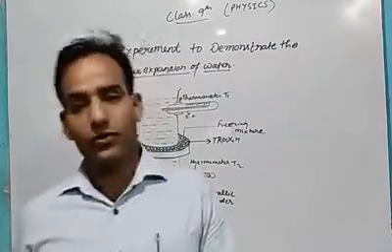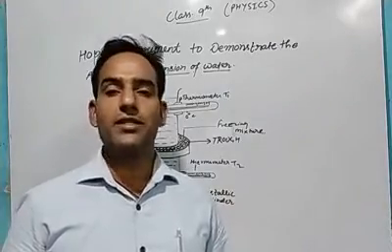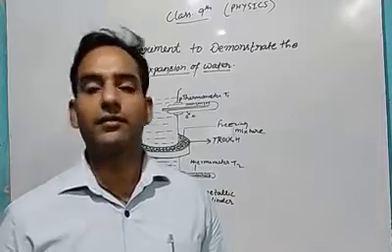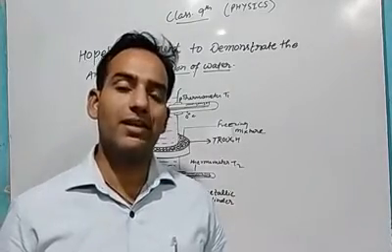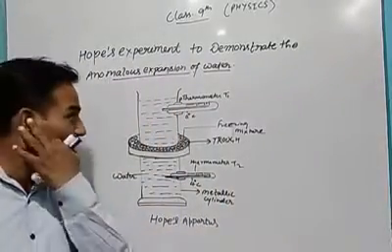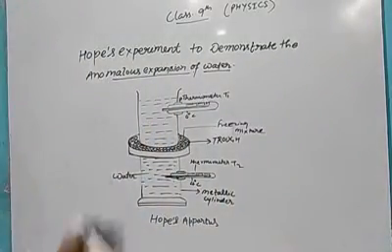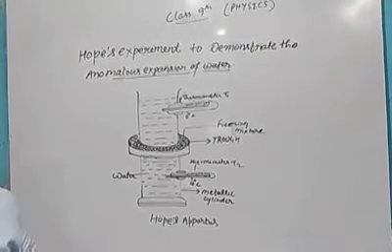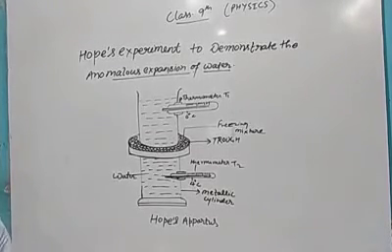But from 4 to 0, we observe that the volume is maximum and the density is less than at 4 degrees centigrade. To understand this property, Hope has given one experiment which is called Hope's experiment. I would like to read out from your books Hope's experiment to demonstrate the anomalous expansion of water.